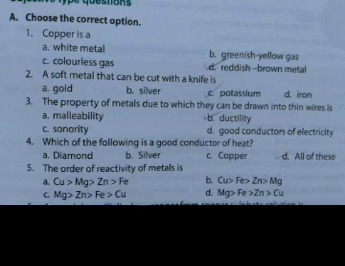Number 3: the property of metals due to which they can be drawn into thin wires is malleability, ductility, sonority, or good conductors of electricity. Option B, ductility, is the right answer. Number 4: which of the following is a good conductor of heat? Diamond, silver, copper, all of these. Option D, all of these, is the right answer.